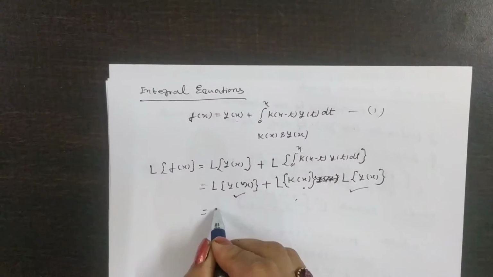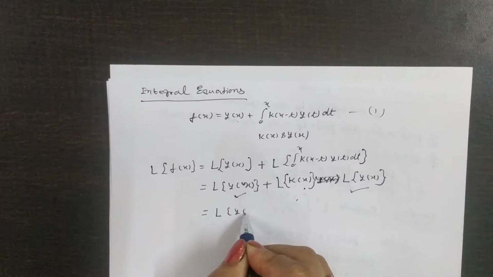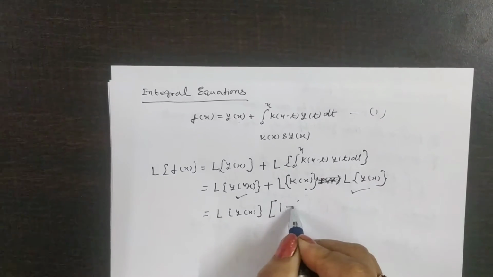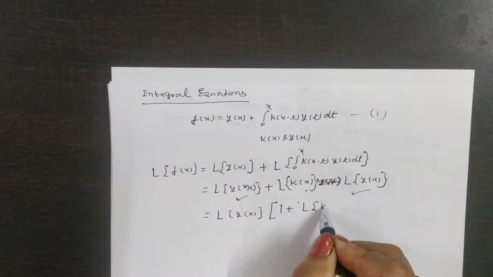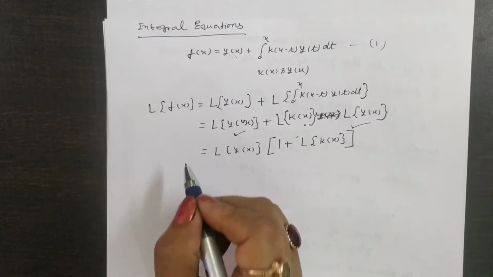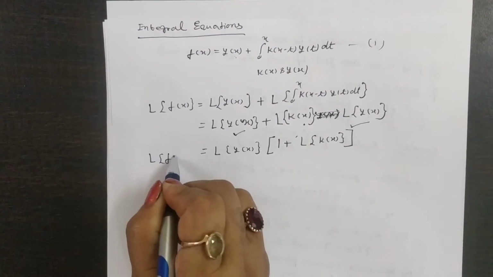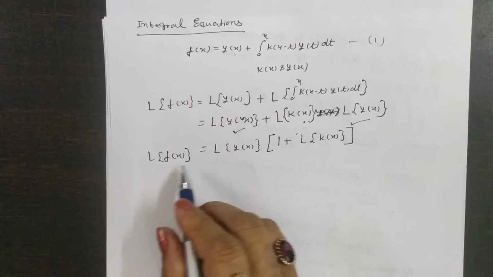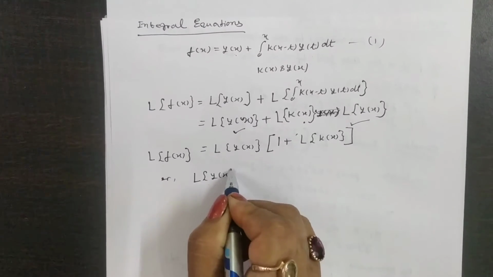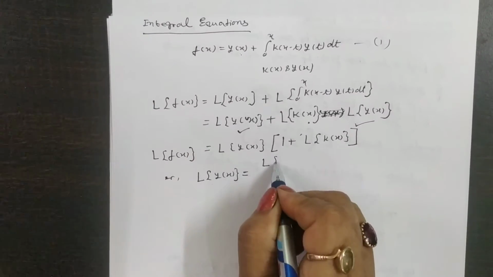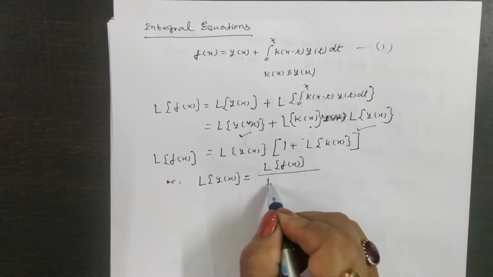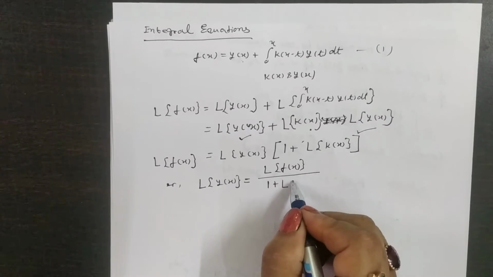So this can be written as Laplace of y(x) within a bracket, 1 plus Laplace of k(x), equal to Laplace of f(x). So the Laplace of y(x) is equal to Laplace of f(x) divided by 1 plus Laplace of k(x).